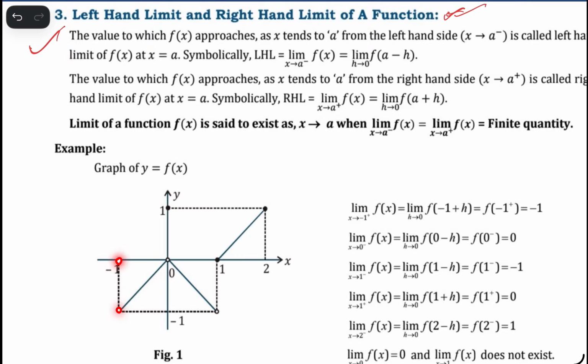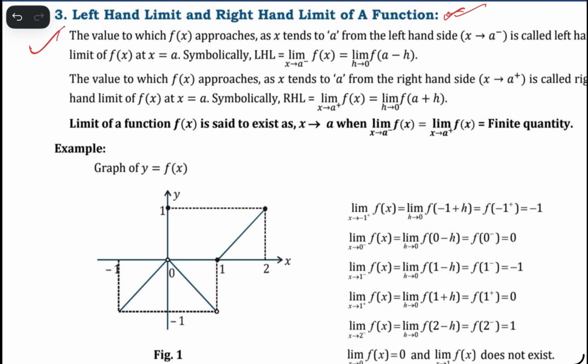Y is almost here, and here y is minus 1. So limit x tends to minus 1 plus is equal to minus 1.